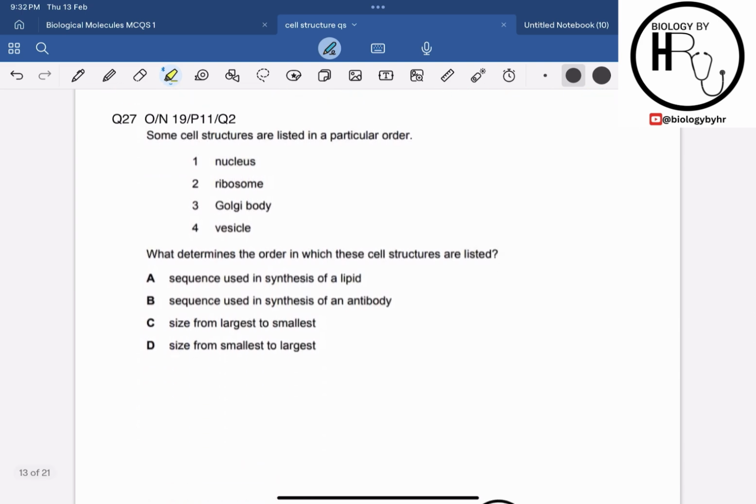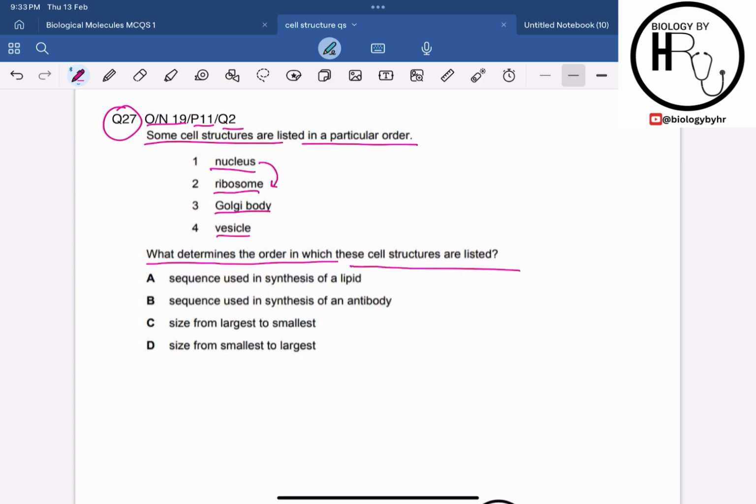Now let's move on to question 27. Question 27 is from October-November 2019, paper 1-1, question 2. It says that some cell structures are listed in a particular order: nucleus, ribosomes, Golgi body, vesicles. Alright, now they ask what determines the order in which these cell structures are listed. Nucleus, then comes the ribosomes, then comes the Golgi body, then comes the vesicles.